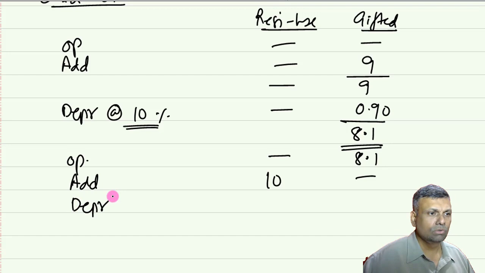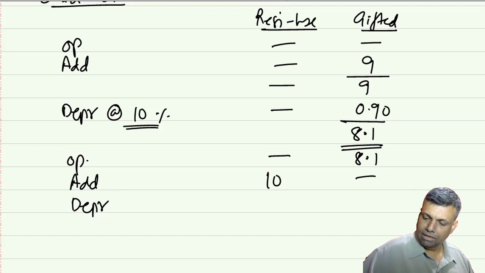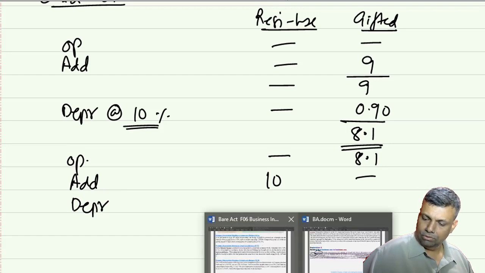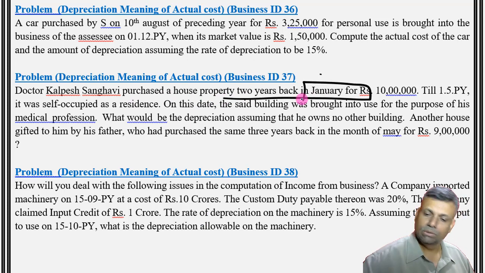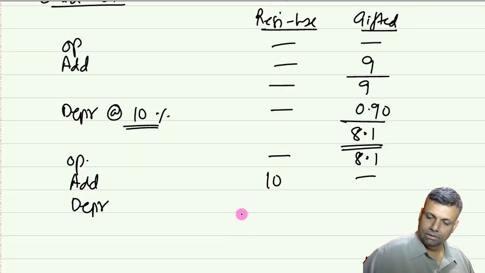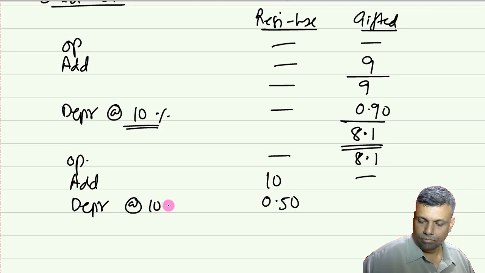For depreciation, let me just check half rate or full rate. I think it was half rate. It was purchased 2 years back in the month of January, so in the first year it's going to be half the rate. So it is 0.50, at the rate of 10% but half the rate.